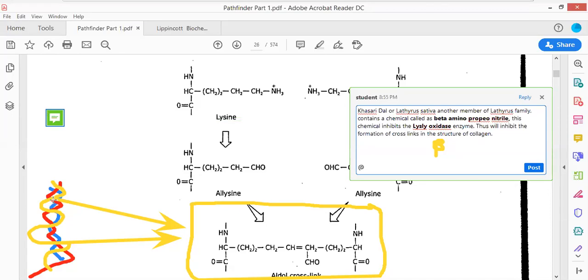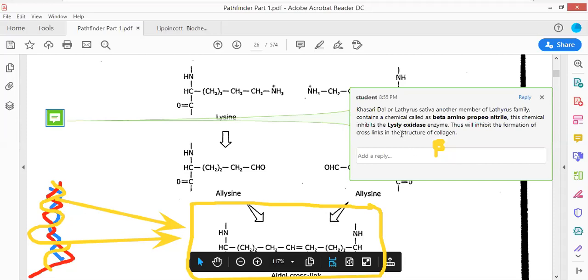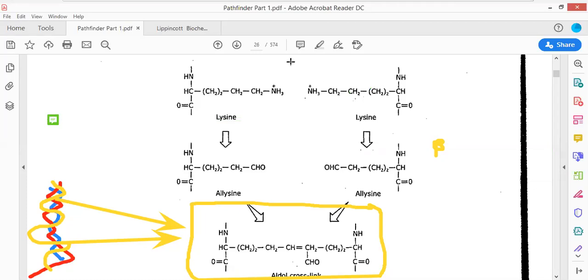Supposing these cross links are not being produced, then what will happen? Collagen will not be stable. If the collagen is not stable, then what is going to happen? Again, muscle wastage will take place, and bone weakening will take place. In older age also, the lysyl oxidase enzyme inhibits its function, and that is why in older age the bones are much more susceptible to breakage as compared to those of young ones. Any question?